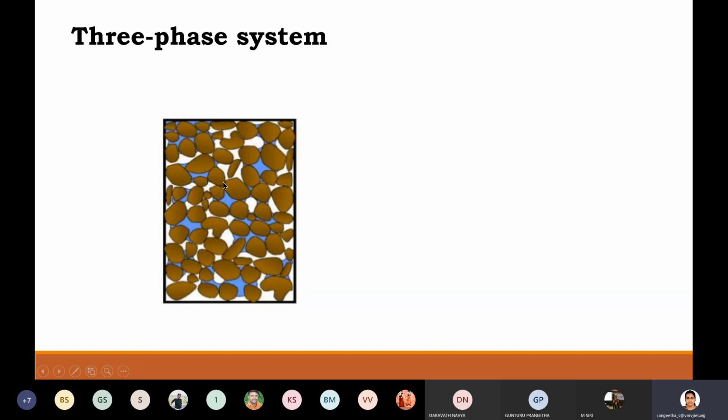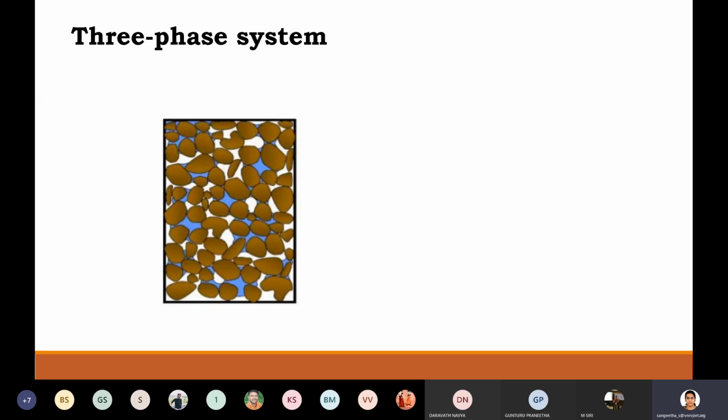So along with these granules, some void spaces are also being created. Gaps have come, right? So in those gaps, either those gaps are occupied by air, or in some places those gaps are occupied by water. So soil is made of three phases, right? Solid and water and air.